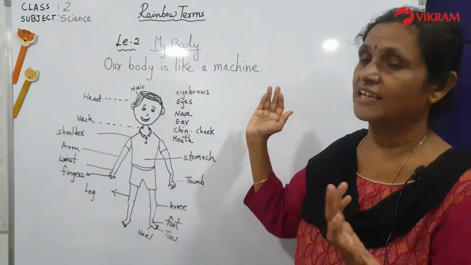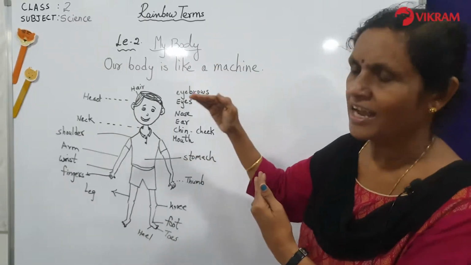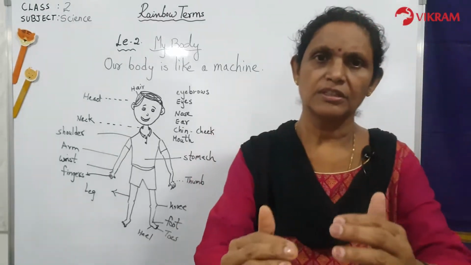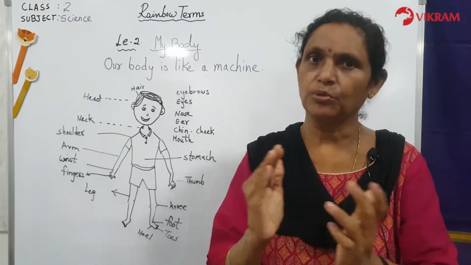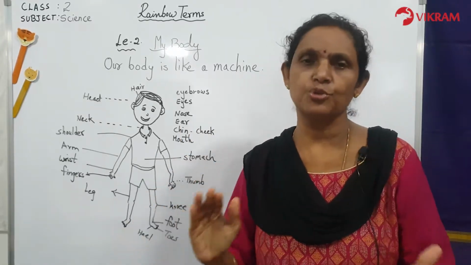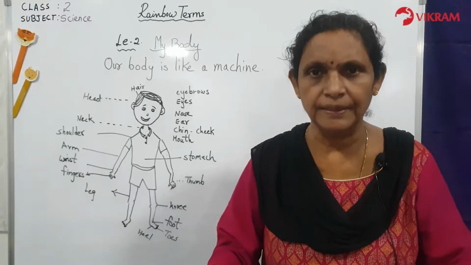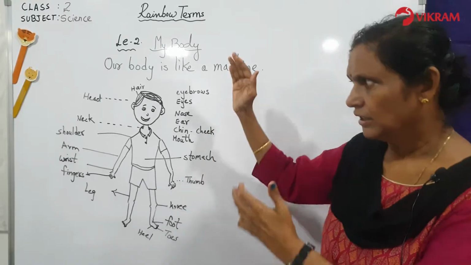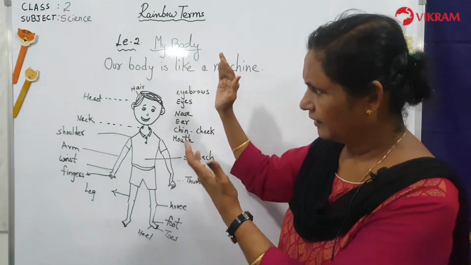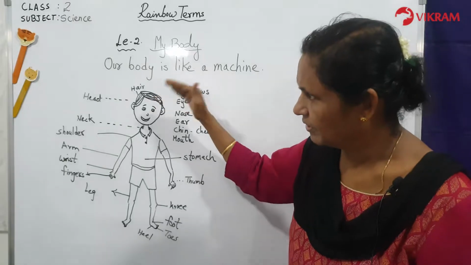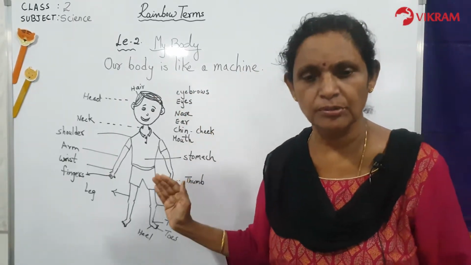Our body is like a machine. So each part has to do its work. Just like in your house also, your mother will be doing one work, you will be going and studying, your father will be doing another work. Everybody has to do work so that everybody is happy and you can all sit together and enjoy. The same way here also. The body parts have to be working in proper condition. The eyes will be working, ears will be working, nose will be working.